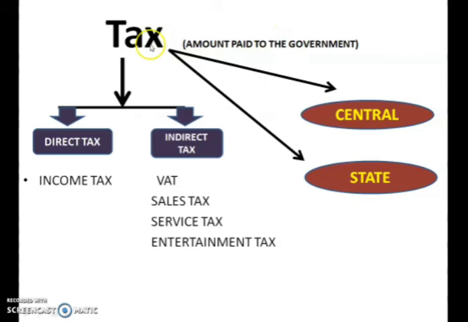Government makes use of this tax to give us different types of facilities, like construction of roads, bridges and different facilities like bus stops, and railway tracks. So different facilities they provide us making use of this tax money.